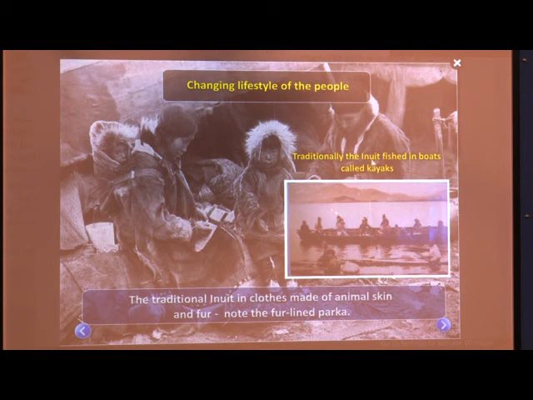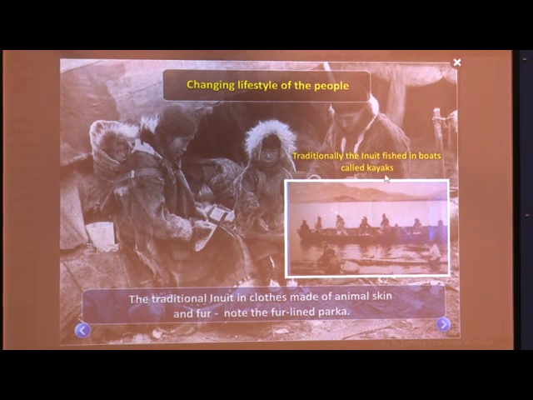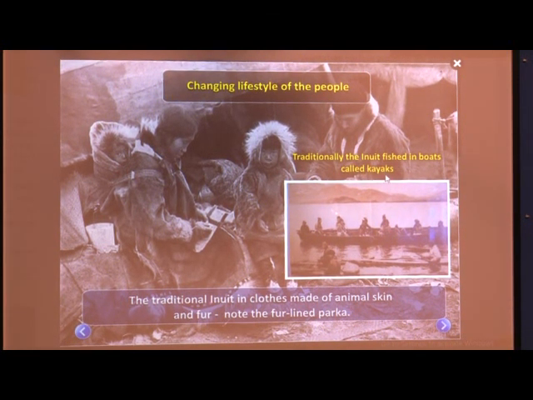Traditionally, the Inuit fished in boats called kayaks. The traditional Inuit wore clothes made from animal skin and fur. Note the fur-lined parka. These clothes are known as parkas.